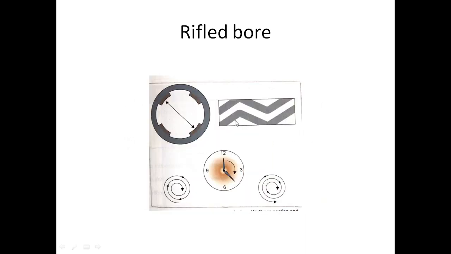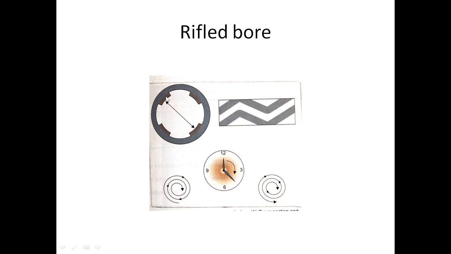In rifle weapon, you are finding that the barrel is grooved from inside. So these are the gentle grooves. They may be clockwise, anti-clockwise. The grooves are usually 2 to 20. They are parallel grooves sometimes, and usually 6 grooves are there. And there are the lands. These are the lands. You see these. These are the lands.